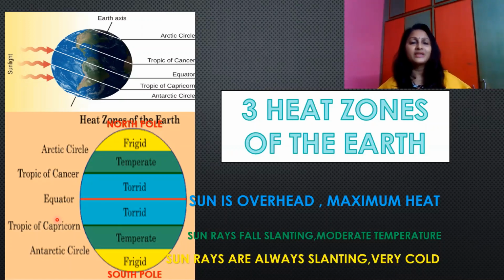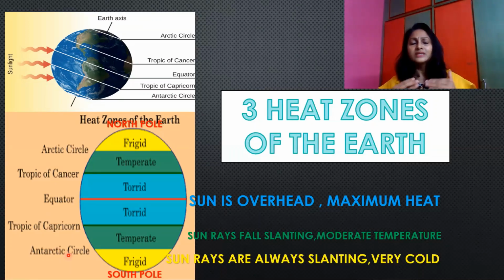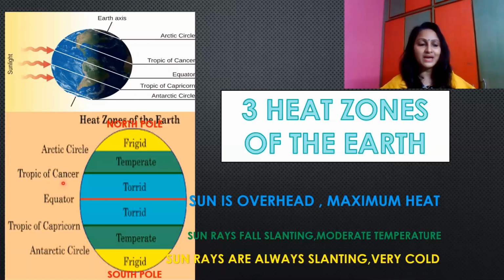Second one, temperate zone. Temperate zone lies between Tropic of Cancer and Arctic Circle in the northern hemisphere, and Tropic of Capricorn and Antarctic Circle in the southern hemisphere. Sun rays fall slanting. The sun never shines overhead beyond Tropic of Cancer and Tropic of Capricorn. So it receives moderate heat, so it is known as a moderate zone or a temperate zone.